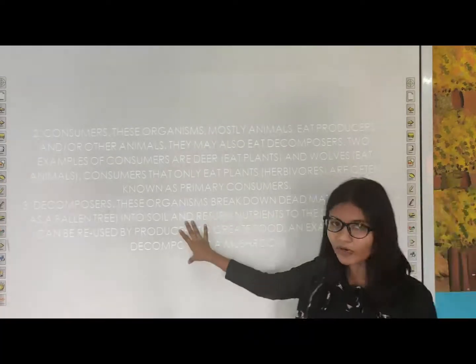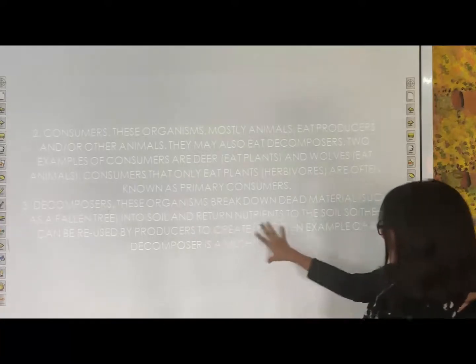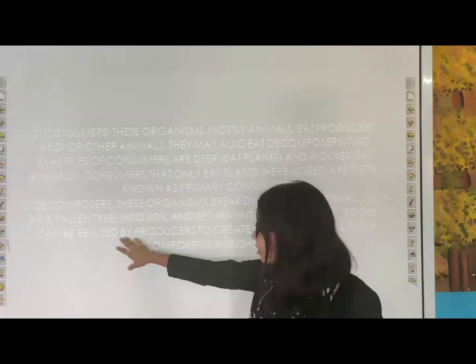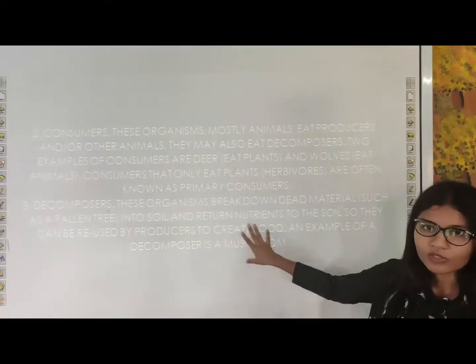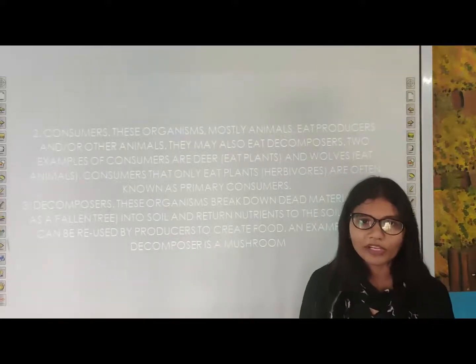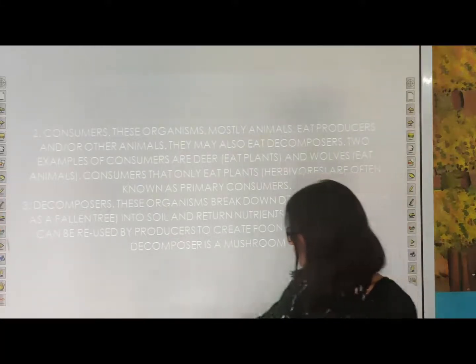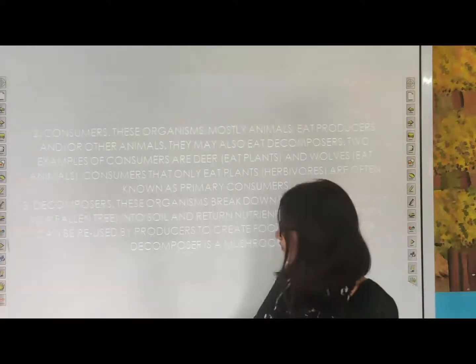They are very important because they return the nutrients back to the soil. Okay, so they can be reused by producers and they create food. So they are the link between the consumer and the producer. Okay, examples of decomposers are mushrooms or the fungi.